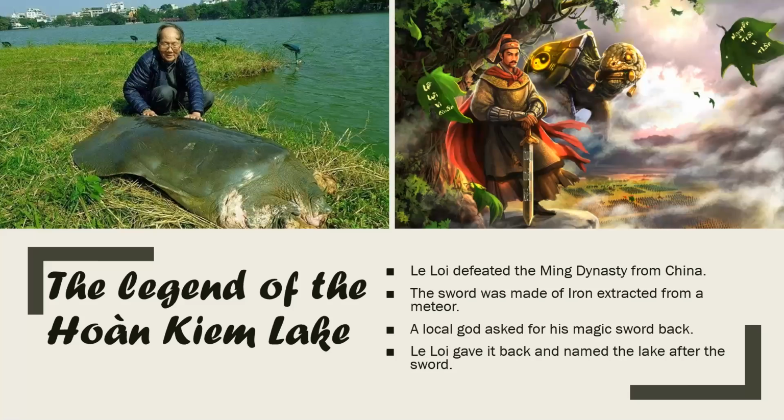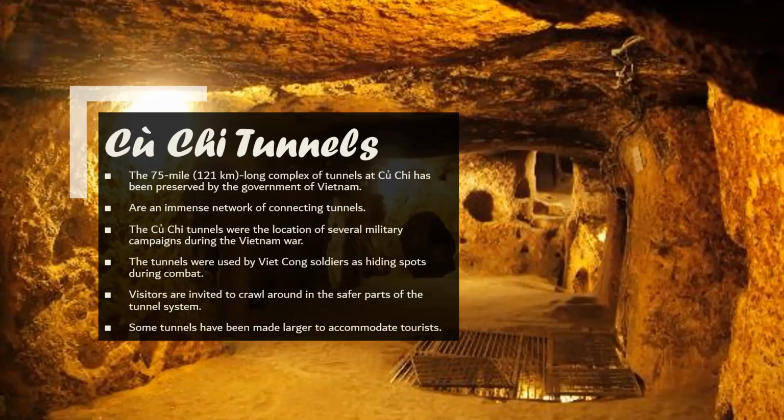The last place is called the Cu Chi Tunnels. The Cu Chi Tunnels are 70 miles long, or 121 kilometers. They are preserved by the Vietnamese government because these tunnels were used in the Vietnam War. The soldiers used them as hiding spots. Some tunnels were adjusted so the visitors could walk in them. As a fun fact, the tourists have to crawl to reach the safer parts of the tunnels.